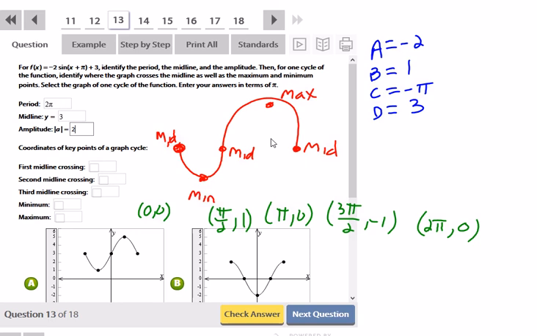All of the x's are going to be divided by b as they always have, but b is 1, so all I got to do is add c, which is subtract pi. So I'm going to be 0 minus pi, pi over 2 minus pi, pi minus pi, 3 pi over 2 minus pi, and then 2 pi minus pi.